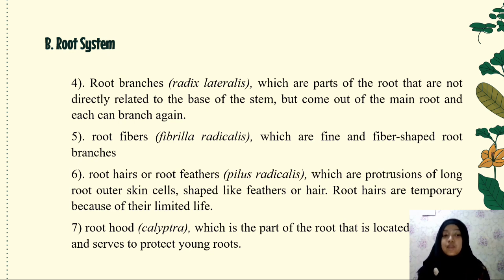Number 6, root hair, pilus radicalis, which are protrusions of long root outer skin cells. Shaped like feathers or hair, root hairs are temporary because of their limited life. Number 7, root cap, calyptra, which is the part of the root that is located at the tip and serves to protect young roots.